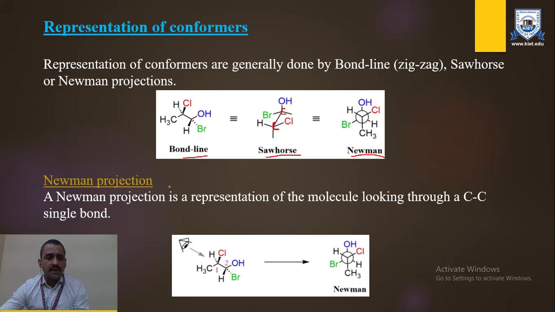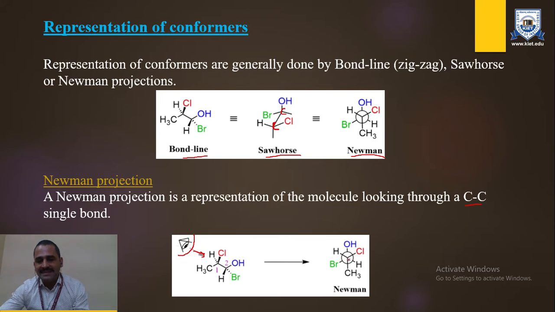Now, what is the Newman projection? The Newman projection is the representation of a molecule looking through a carbon-carbon single bond. You can see in the diagram an eye staring towards a molecule, with carbon number 1 and carbon number 2 present, where the different functional groups are attached.